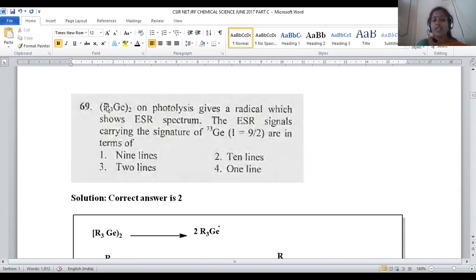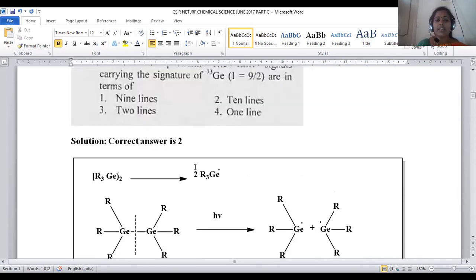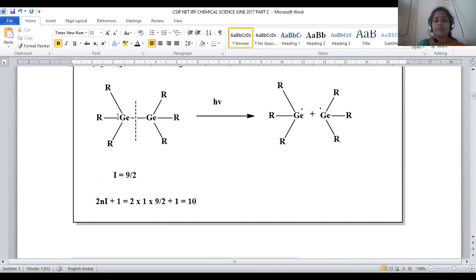If this compound was placed in the ESR spectrophotometer, how many spectral lines will appear? If the nuclear angular momentum value of germanium is 9/2, then we have to predict the number of lines originating for this compound. For that purpose, we are taking this germanium compound, and here we have the dimeric form, where each germanium is accompanied by 3 alkyl groups.